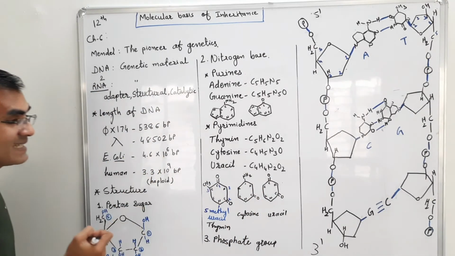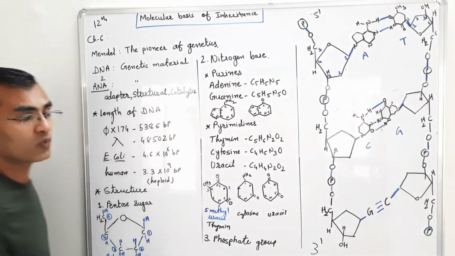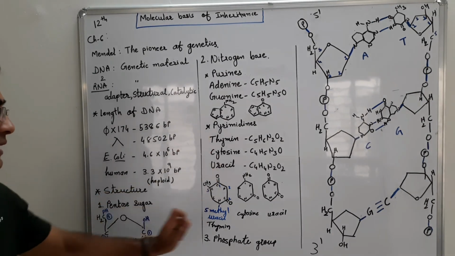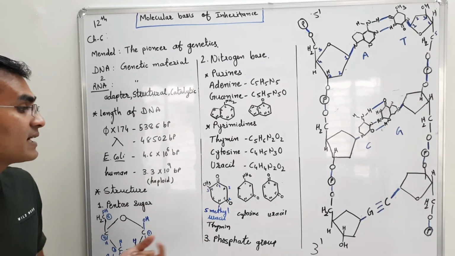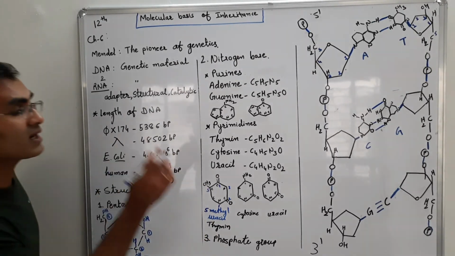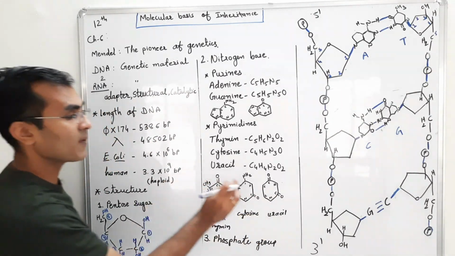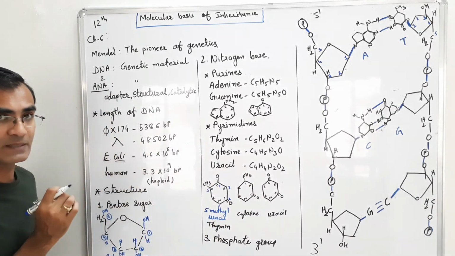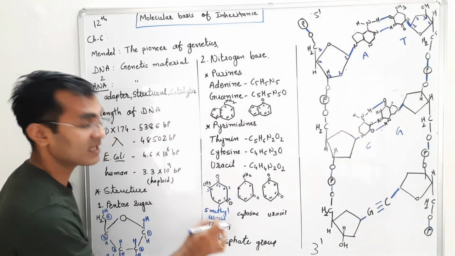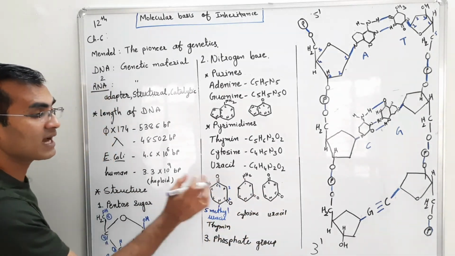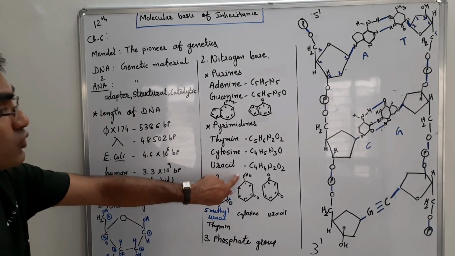But what is additionally present here is a methyl group on the carbon number 5 position of the ring, that is why it is called methylated. So this is a uracil, and on top of the uracil the methyl group is present. That is why thymine is also termed 5-methyl uracil. Uracil and thymine are quite similar. This cytosine has an NH2 group on the top.